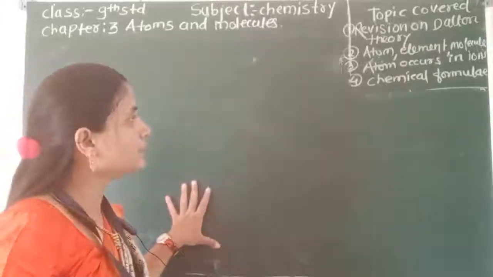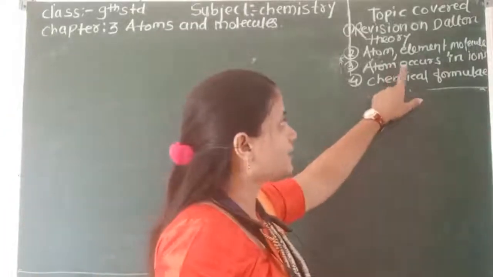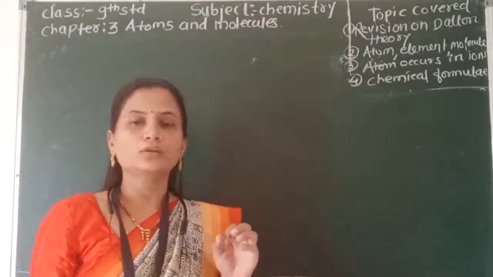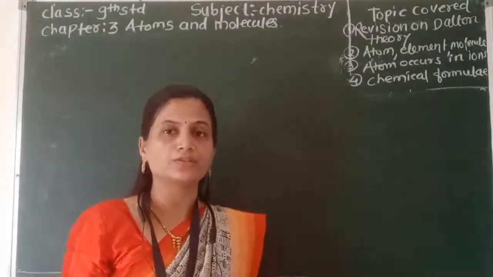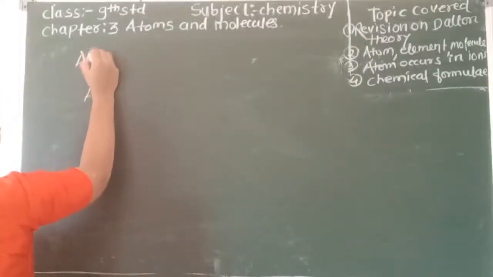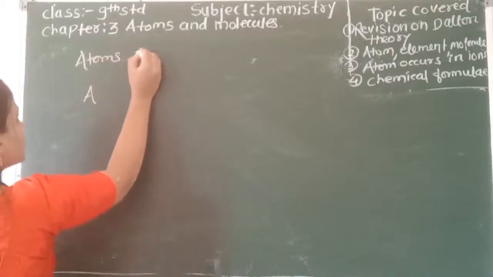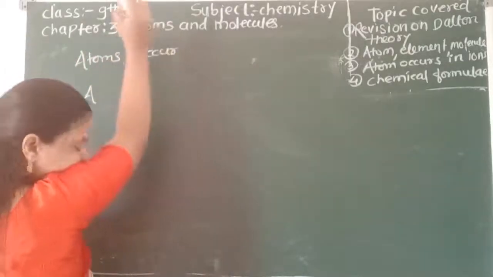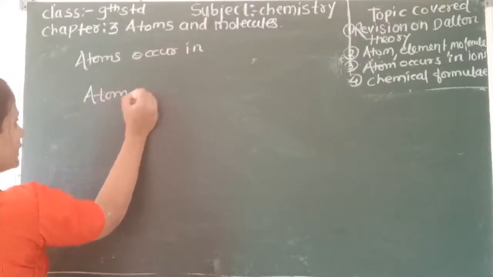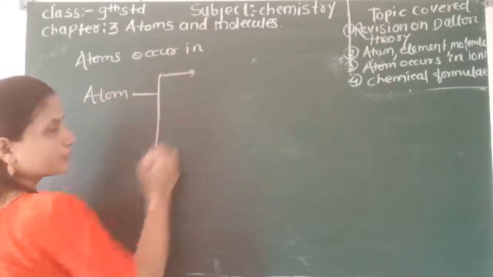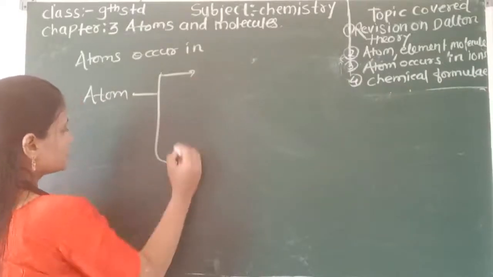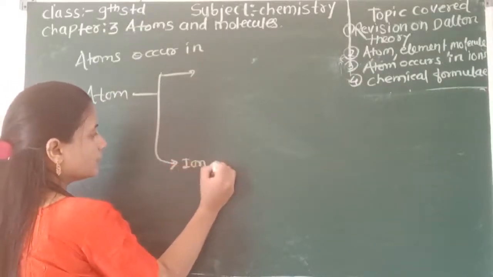Let's see the third point, that is, atoms occur in ion form and molecule form. So how do atoms occur in nature? Atoms occur in two forms. One is the ion form.